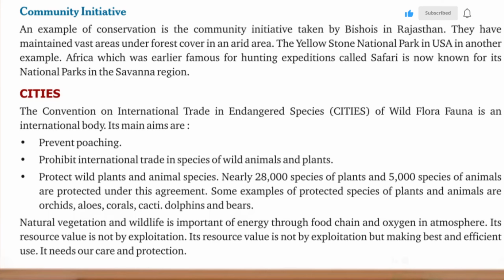Natural vegetation and wildlife are important for the flow of energy through the food chain and for oxygen in the atmosphere. Its resource value lies not in exploitation but in making the best and most efficient use. It needs our care and protection.